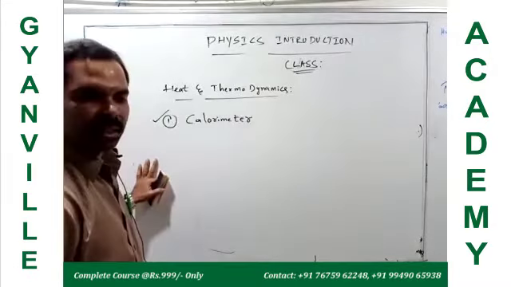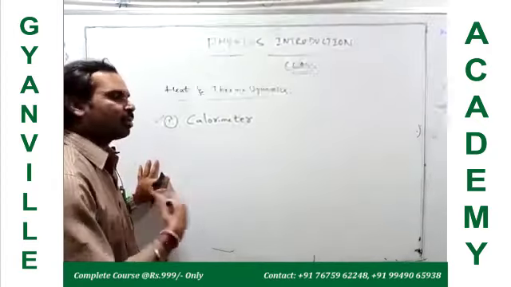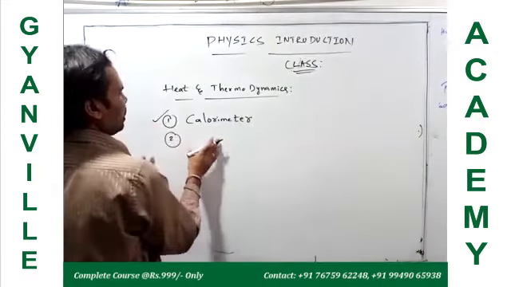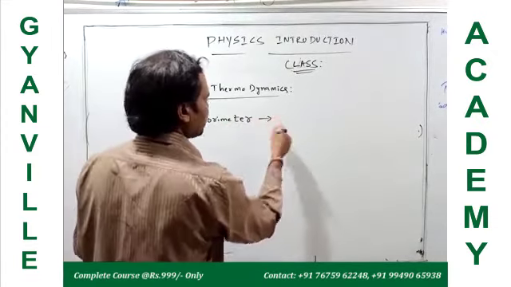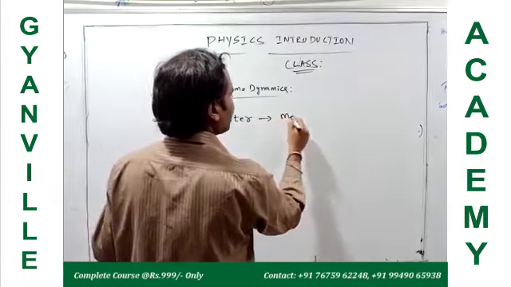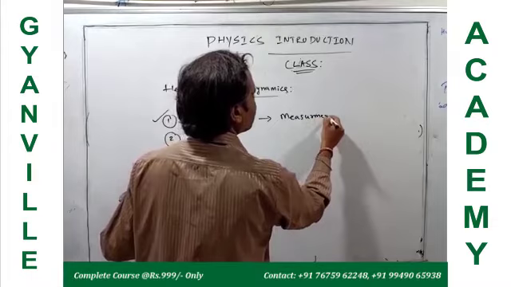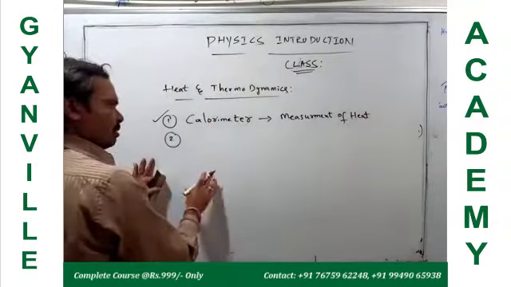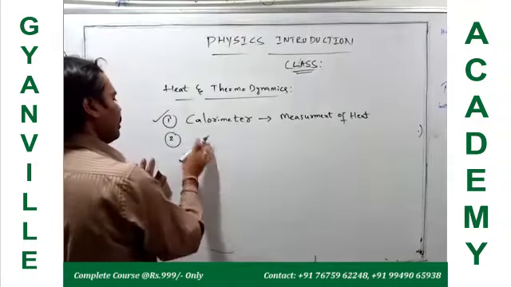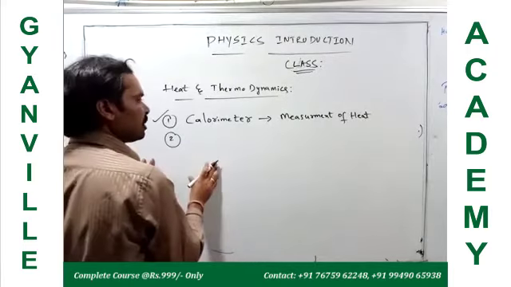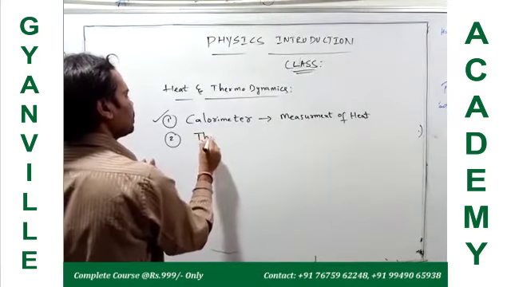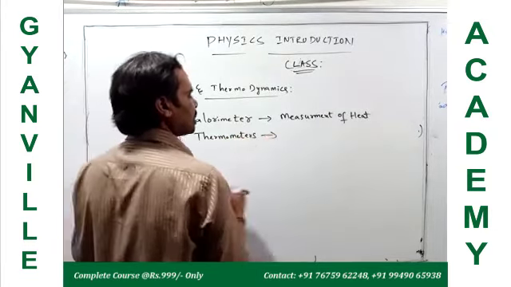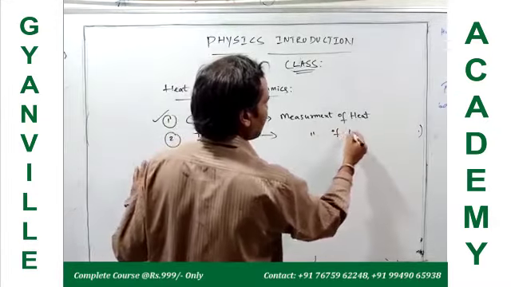What is heat energy? Heat energy is the internal energy of the gas, which depends on the temperature, right? And the other one is temperature measurement. The calorimeter is used for the measurement of heat. To measure the temperature, we have to use instruments. What instruments are we using? Thermometers. So we use thermometers to measure temperature.